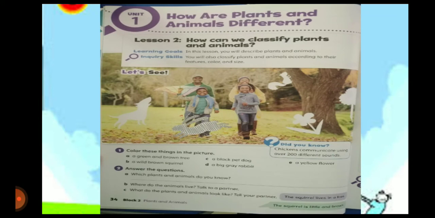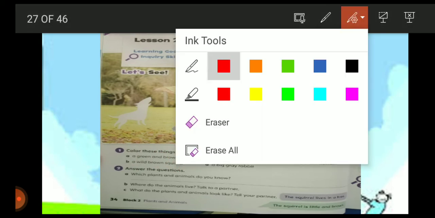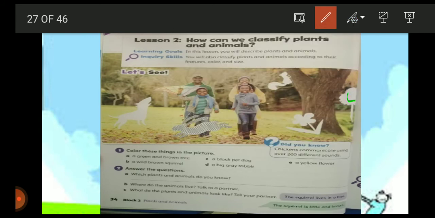Open Oxford, page 34, and write the date. Number A, we can color a tree with green and brown. Okay. Number B, a wild brown squirrel, in brown.